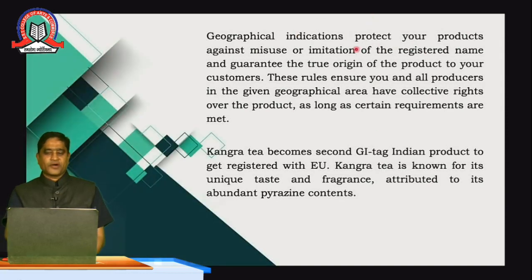Geographical indication protects against the misuse or the imitation of the registered name. It is a guarantee of the true origin. It ensures all the producers in the given geography have collective rights.